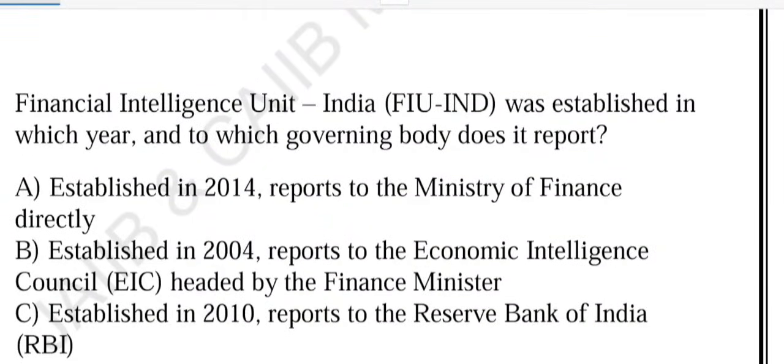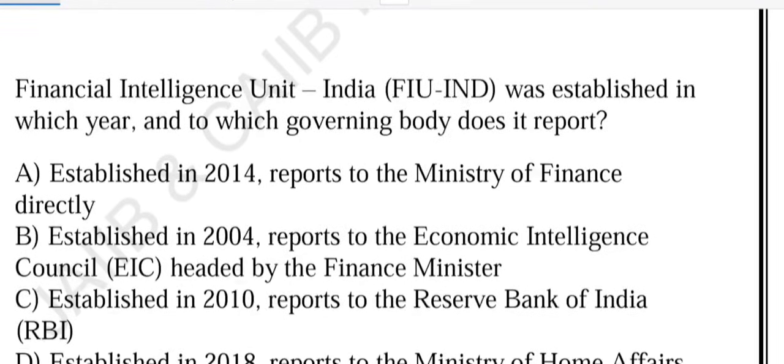The question asks: FIU-IND was established in which year, and to which governing body does it report? Very good question. The options are: 2014, reports to the Ministry of Finance; 2004, reports to the Economic Intelligence Council headed by the Finance Minister; 2010, reports to RBI; 2018, reports to the Ministry of Home Affairs. So first of all, option A.